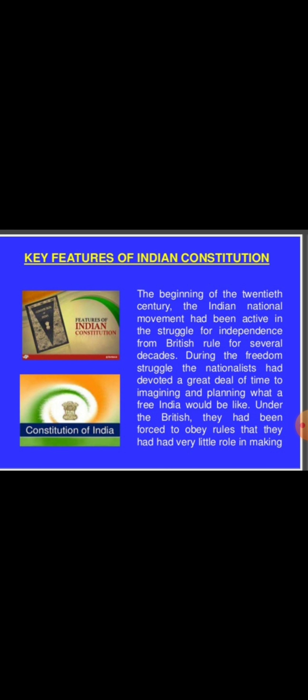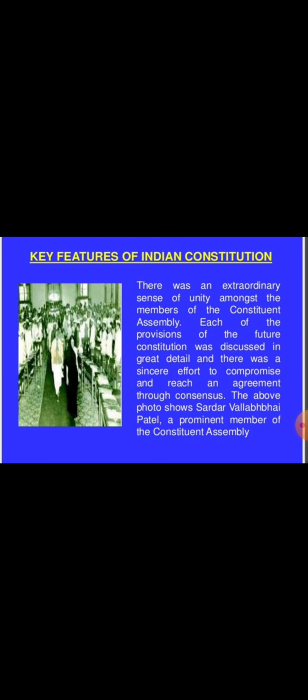Once the country was free, there was a major challenge before our leaders regarding the setting up of a democratic government and how it would function. Around 300 experienced leaders from different fields started working on the making of the constitution from December 1946, and it was over by 1949.